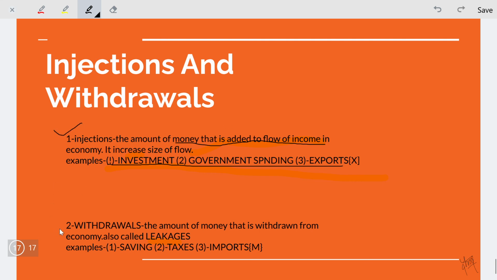And the other one is withdrawals. Withdrawals are the amount of money that is withdrawn from the economy. It is withdrawn, or we can say taken out. It is also called leakages. It is very important that its other name is leakages. The examples are savings, taxes, and imports. So the examples of injections and their definitions, and the examples of withdrawals and their definitions are very important.